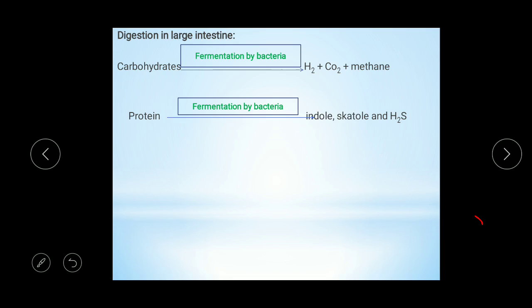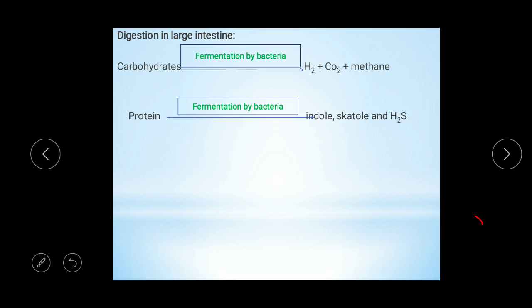In the next lecture we are going to learn about the process of absorption of digested food. Here I also want to tell you that we define digestion as the process of conversion of complex food material into a simple, diffusible or absorbable form.